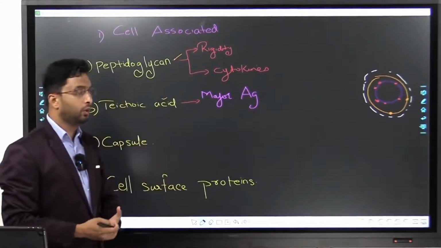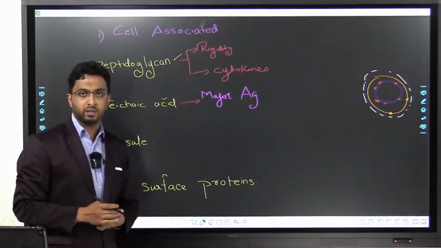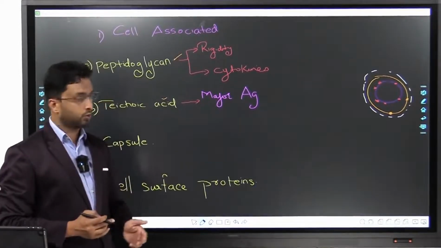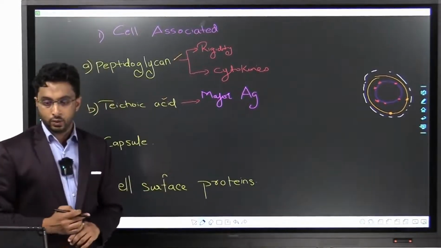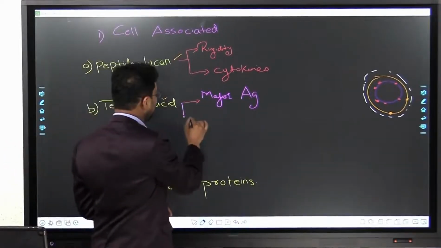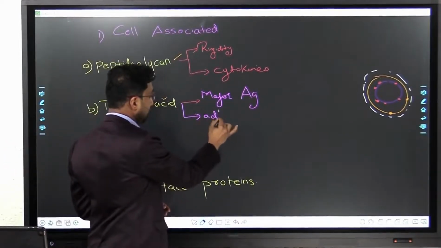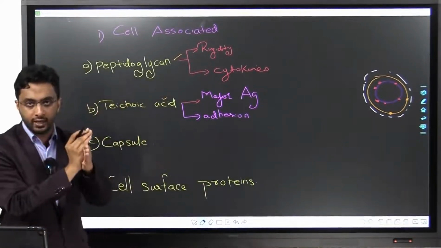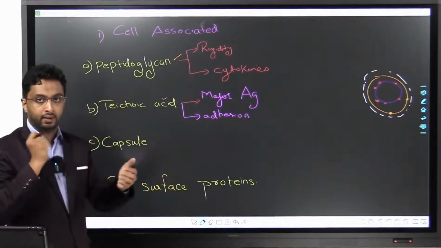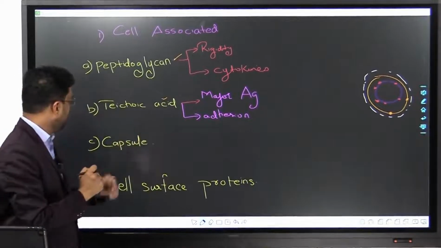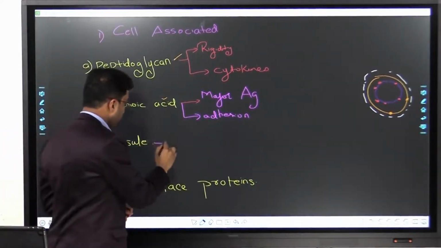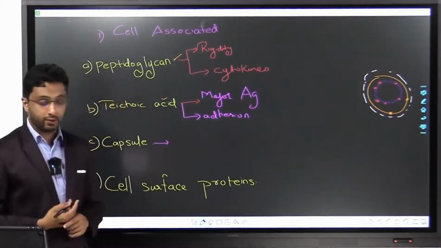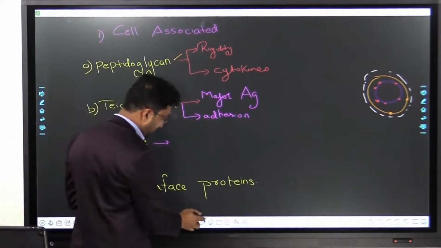This is a question for you: which of the following is a major antigenic determinant of Staphylococci? It is teichoic acid, and it also facilitates adhesion. It helps in adhesion of this organism onto the surface of the host cell. Then only will it start attacking it, isn't it? So this happens. Now, the capsule prevents opsonization. Just know this for now. This is what I said.